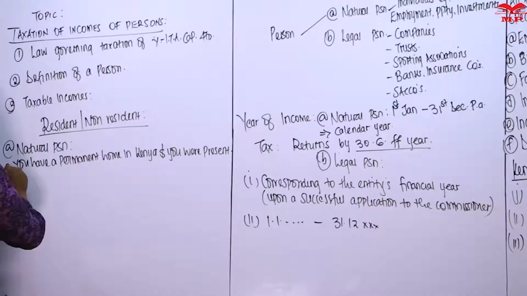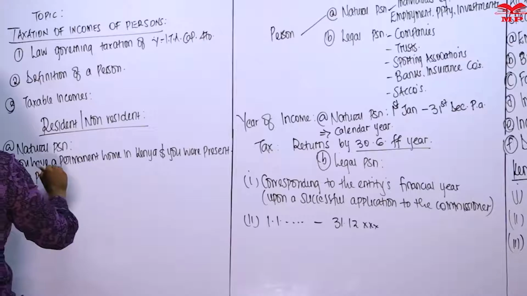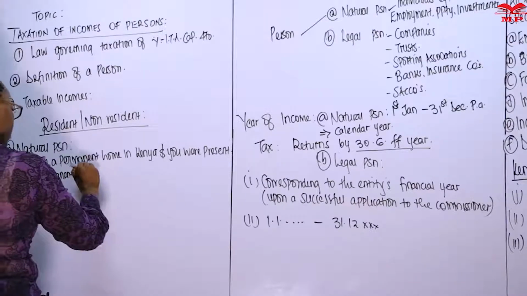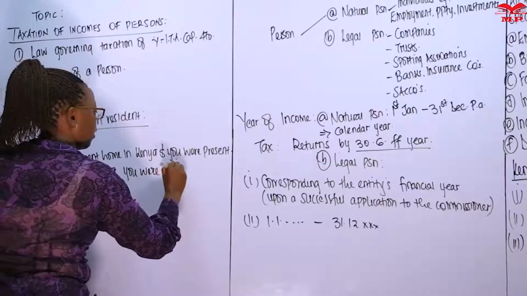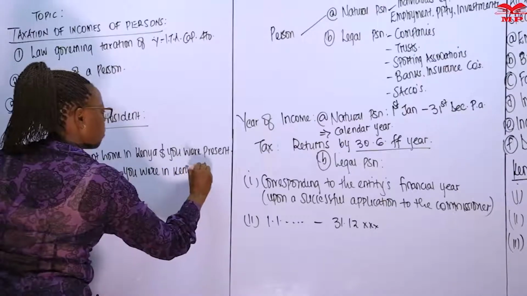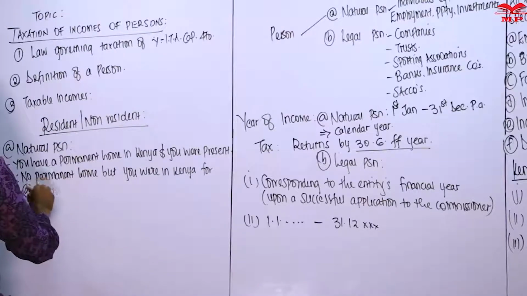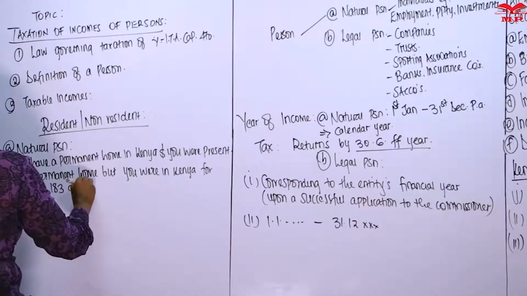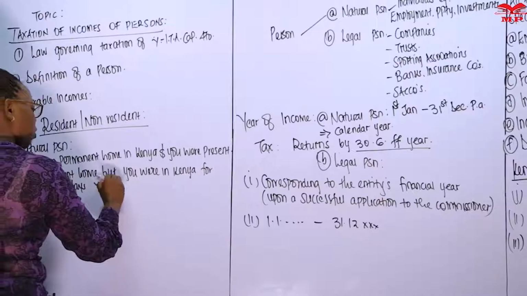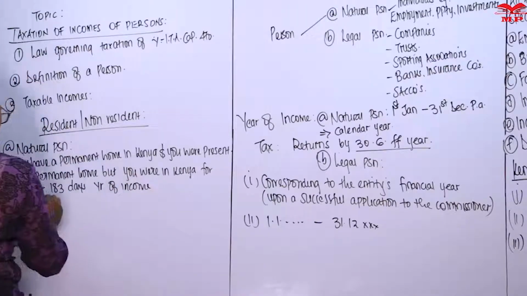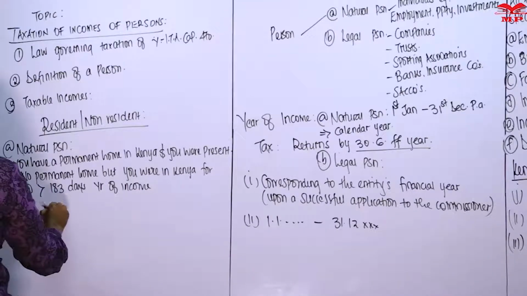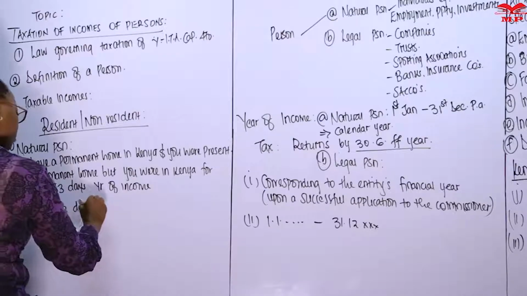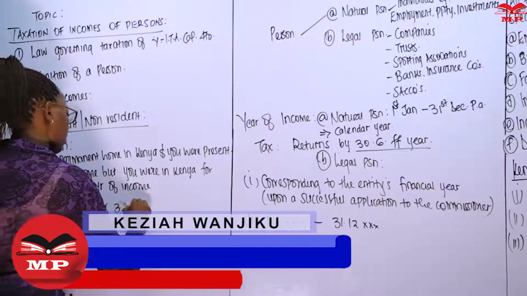Or you don't have a permanent home in Kenya, but you were in Kenya for more than 183 days in the year under consideration, year of income, or 122 days for a 3-year average.